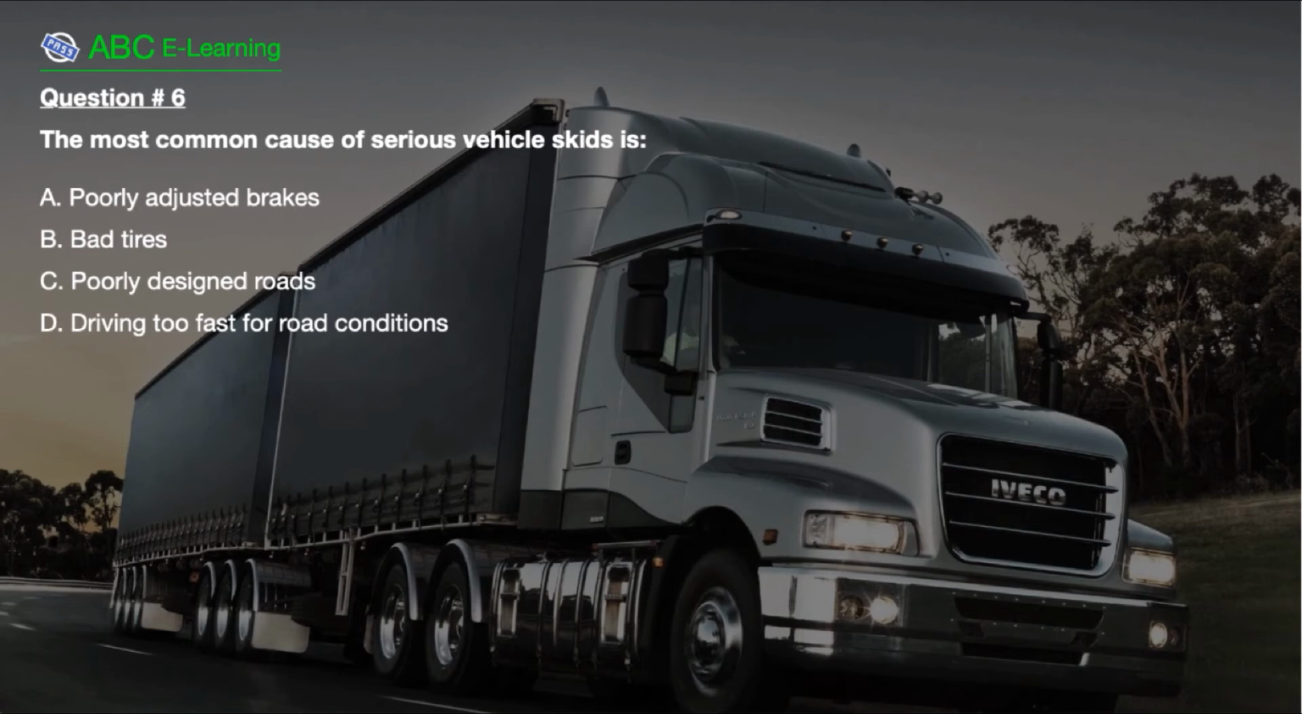Question number 6. The most common cause of serious vehicle skids is A. Poorly adjusted brakes. B. Bad tires. C. Poorly designed roads. D. Driving too fast for road conditions.